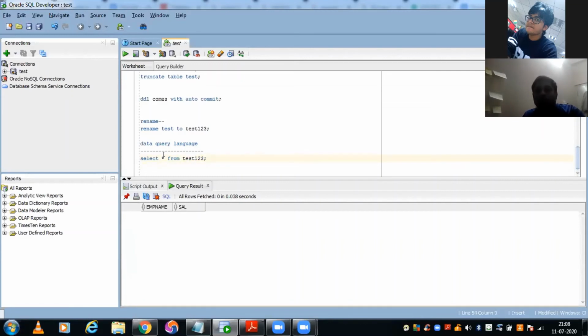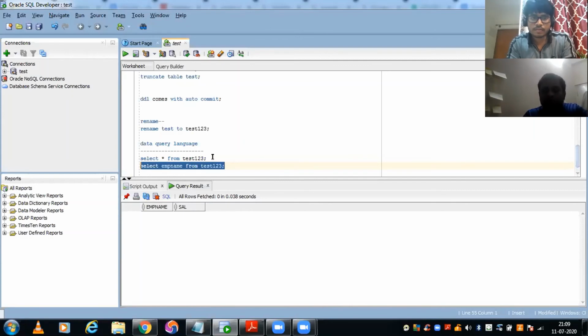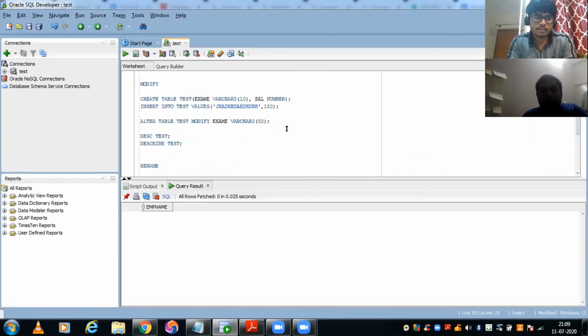Now what star will do, it will give you all the columns available. It has two columns available, employee name and salary, so it is giving both the column names. Whenever you have to see all the column names, you use star. And if you have to see a particular column, use that particular column name which you want to see, from test 1 to 3. Then you will be getting those column names.